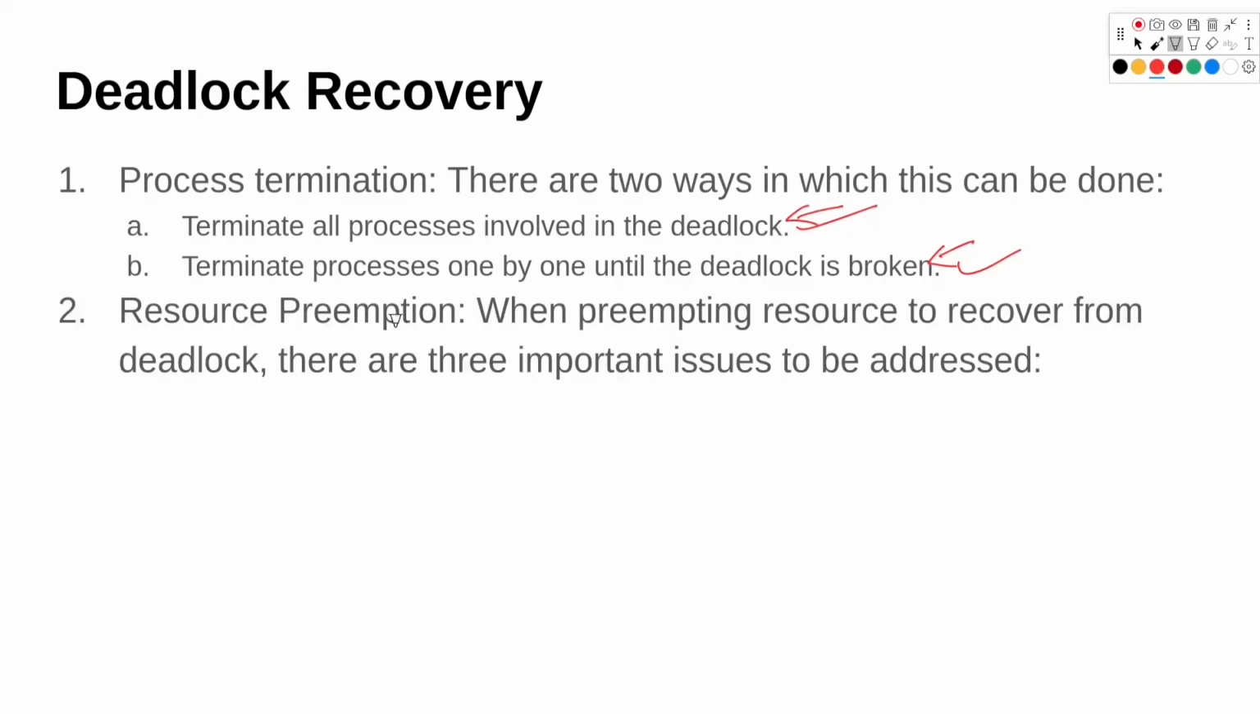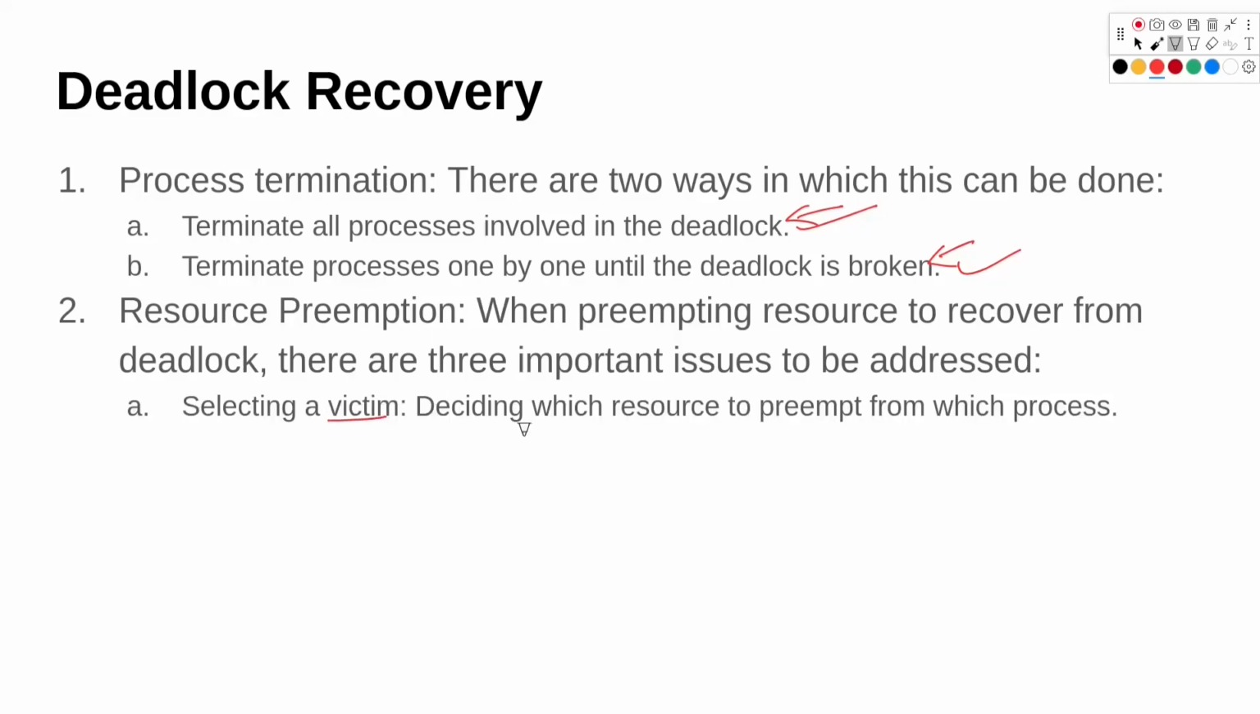Second is resource preemption. So when preempting resources to recover from deadlock, there are three important issues that have to be addressed. First one, selecting the victim. So deciding which resource we want to preempt from which process. That process is known as the victim process.